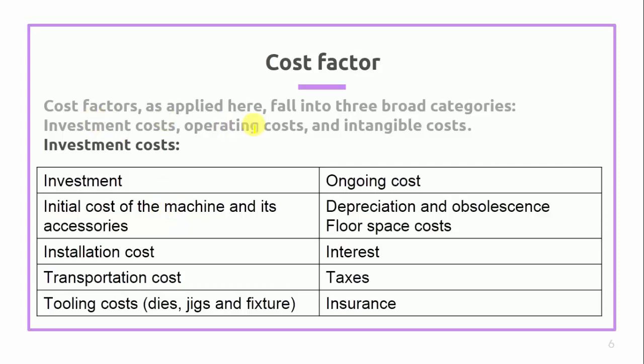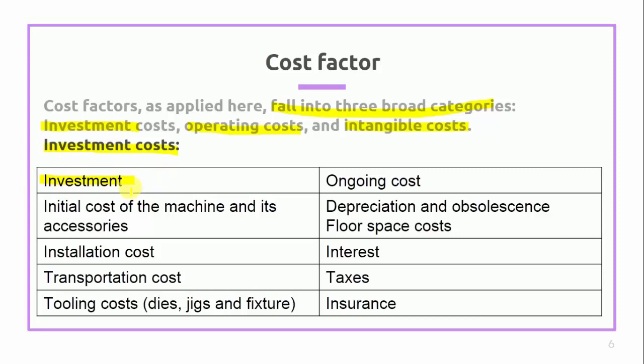The cost factor falls into three broad categories. The first is the investment cost, the second is the operating cost, and the third is the intangible cost. We will discuss them step by step, point by point. First we will discuss the investment cost. The first item is the investment for that particular machine.